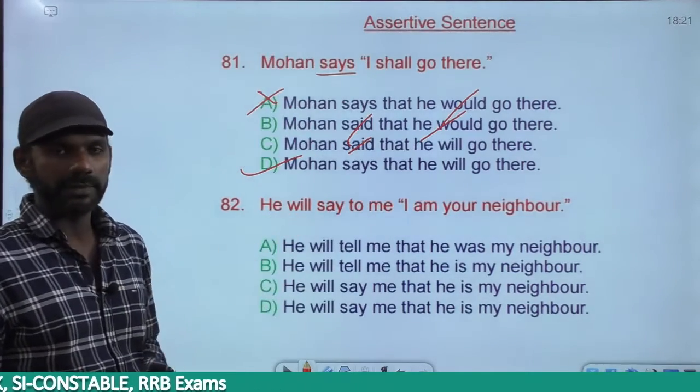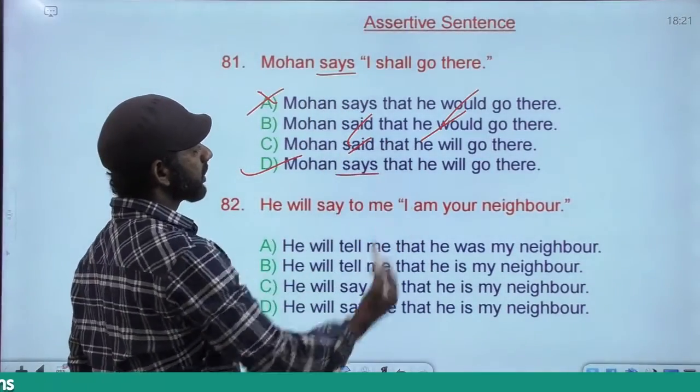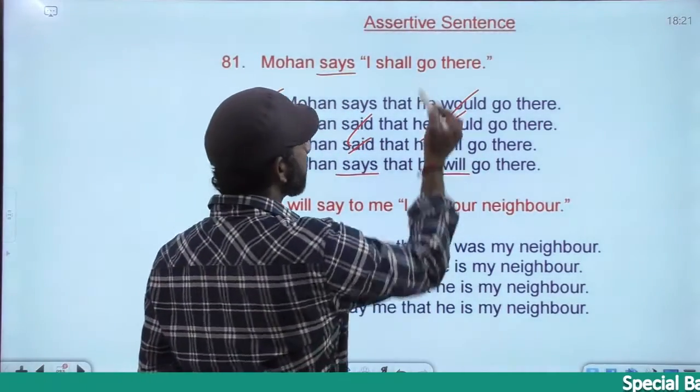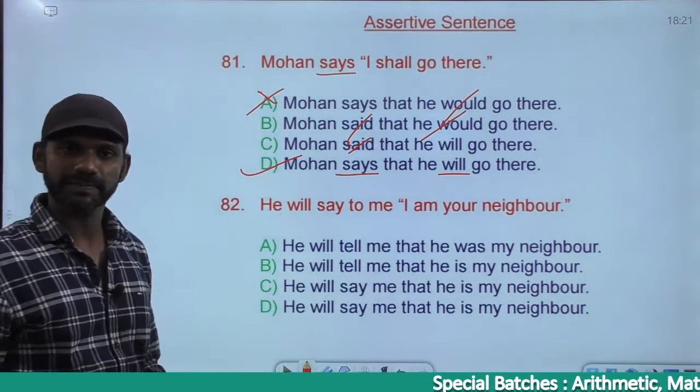Shall, will, completely fine. Mohan says that, the tense of the reporting verb remains the same. He will go there. Shall or will, completely fine. The answer must be option D.